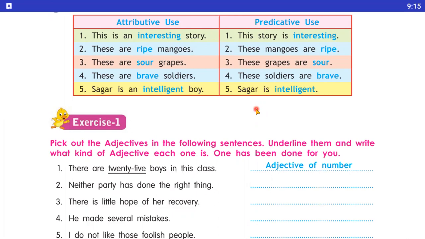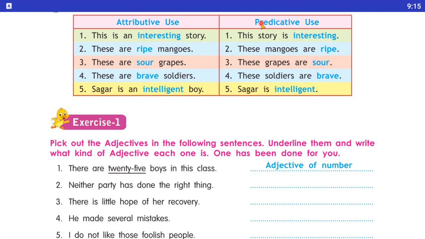So first of all, you notice what is attributive and what is predicative. Adjectives in the first position, before the noun, are called attributive adjectives. Those in the second position, after the noun, are called predicative adjectives. Notice that predicative adjectives do not occur immediately after the noun. Instead, they follow a verb.